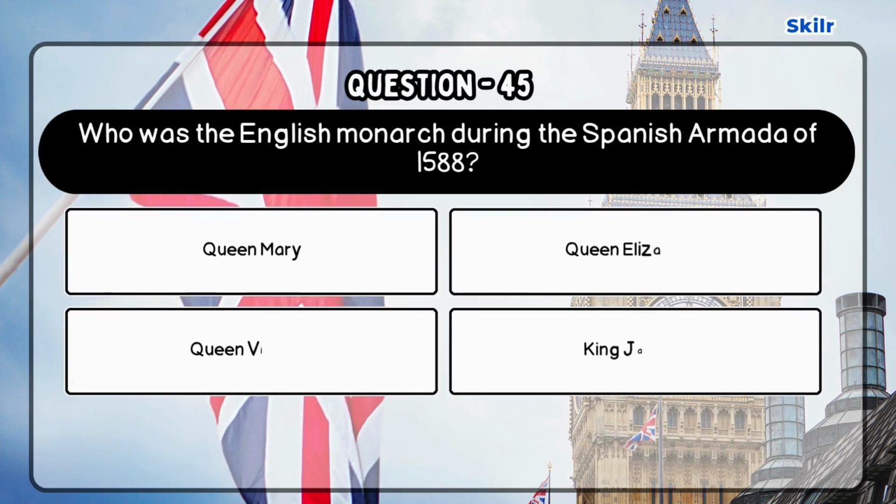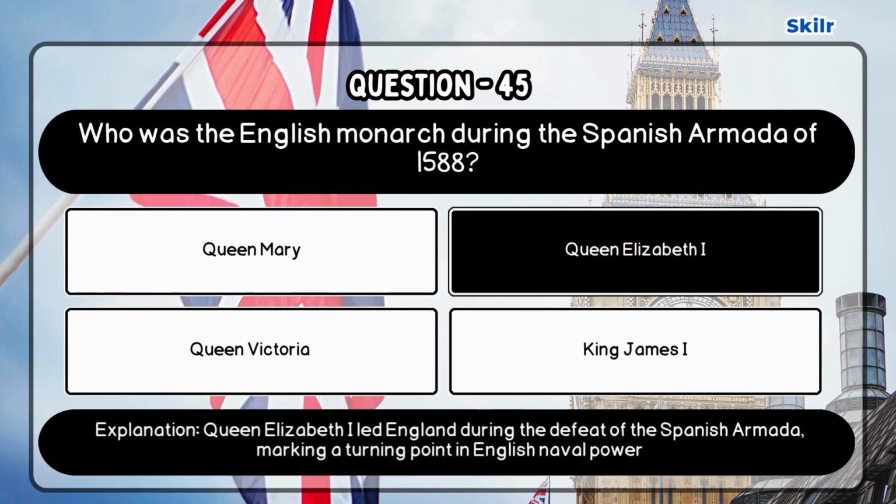Question 45. Who was the English monarch during the Spanish Armada of 1588? Correct answer is Queen Elizabeth I, as Queen Elizabeth I led England during the defeat of the Spanish Armada, marking a turning point in English naval power.